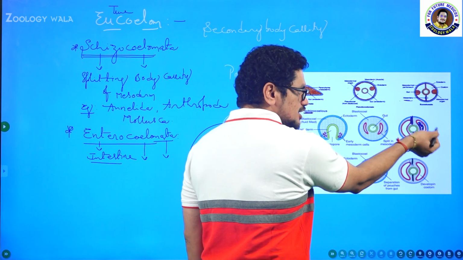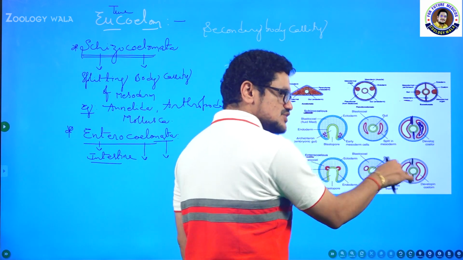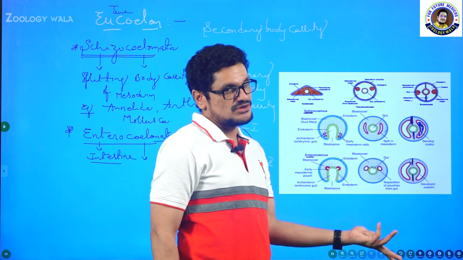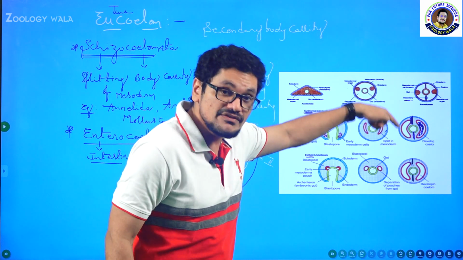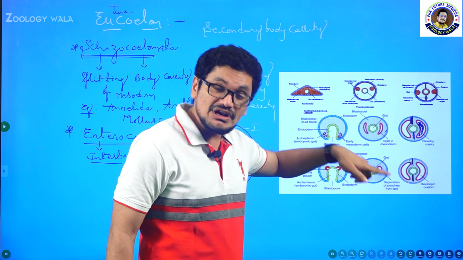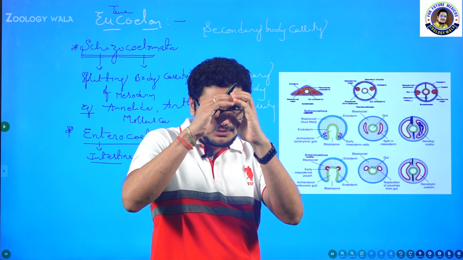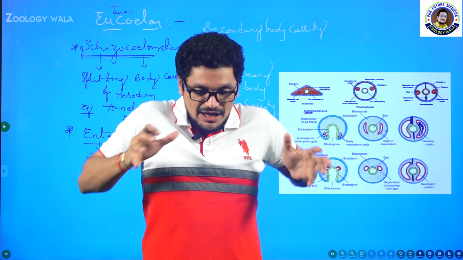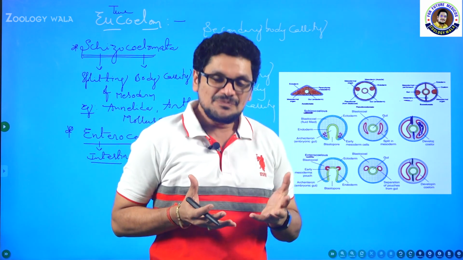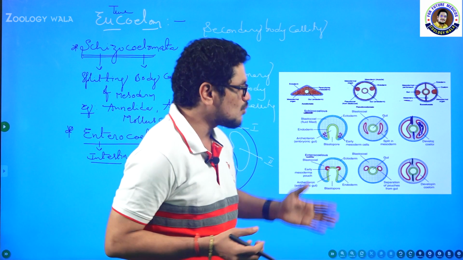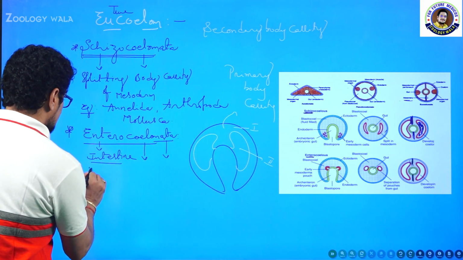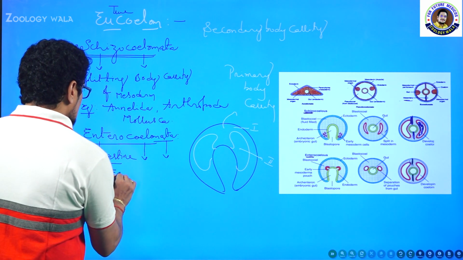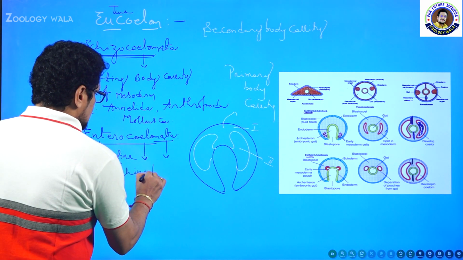Here also ectoderm, mesoderm, endoderm, and here also ectoderm, mesoderm, endoderm. In between the mesoderms space is present, here also in between the mesoderm space is present. But previously that space developed because of splitting of mesoderm, but now that space is formed because of outpouchings of the archenteron. That is the reason why this is called enterocoelom. Example, the enterocoelomate condition is seen in Echinodermata to Chordata.